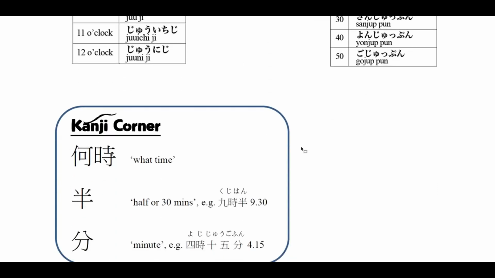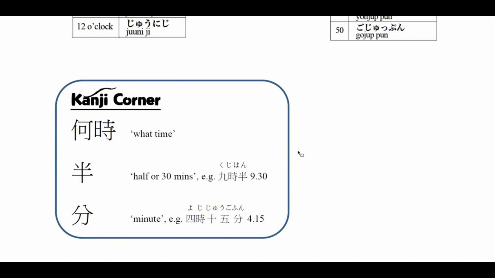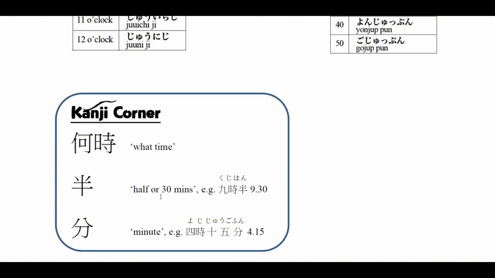And when we want to say 30 minutes, we can use 半, and also 30分, which is 30 minutes exactly. So if I want to say 12:30, you can say 12時半 or 12時30分. Both of them are acceptable.